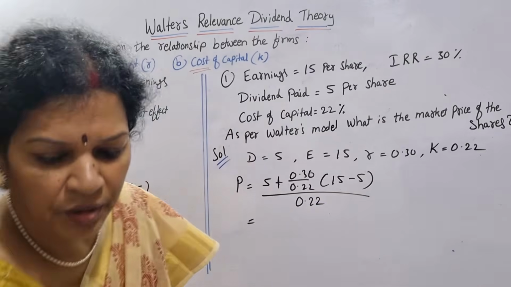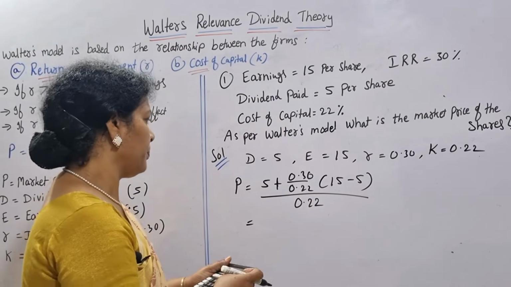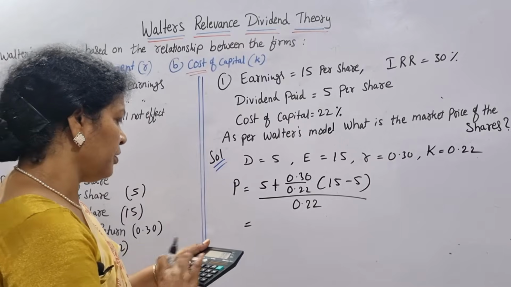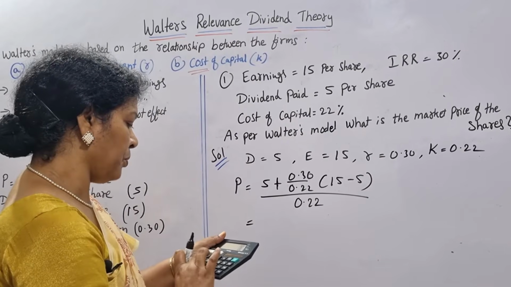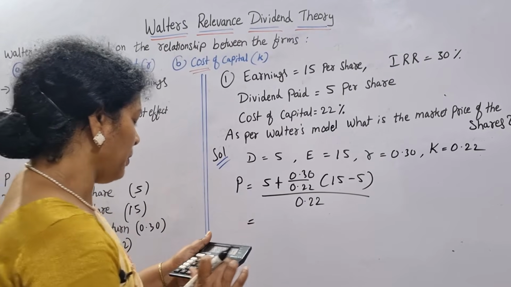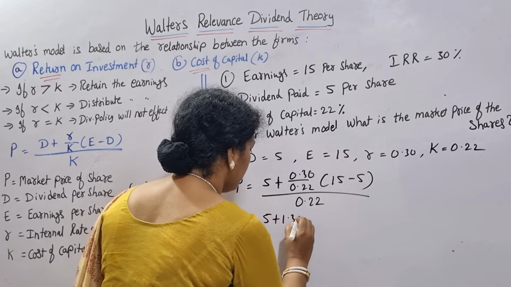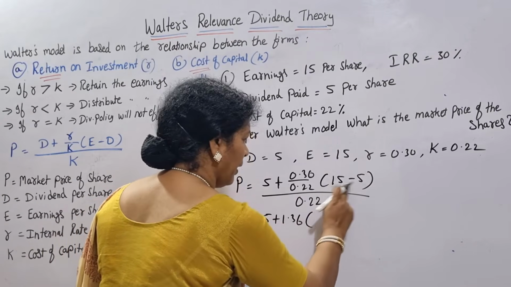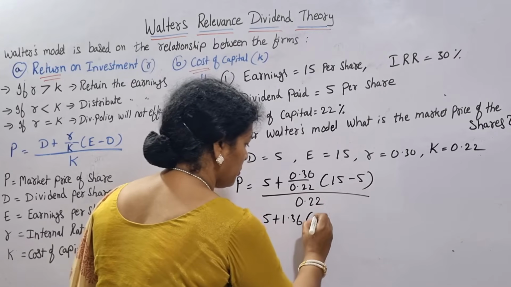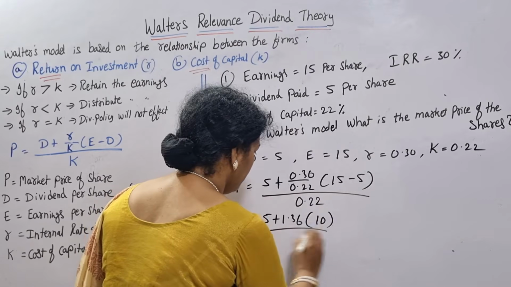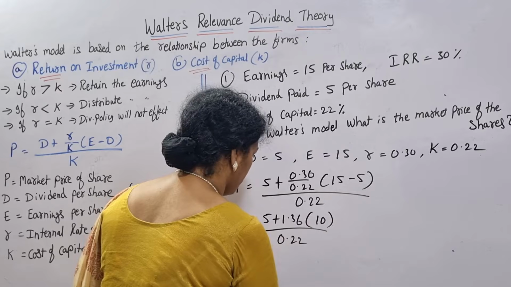Let's use the calculator. 0.30 divided by 0.22 comes to 1.36. 5 plus 1.36 into 15 minus 5, which comes to 10, divided by 0.22.